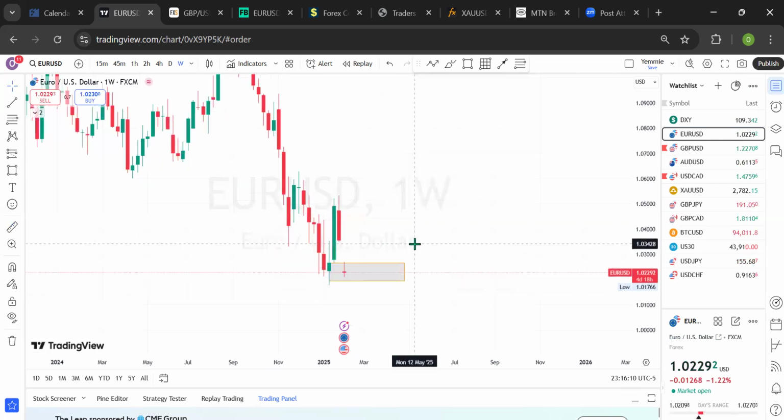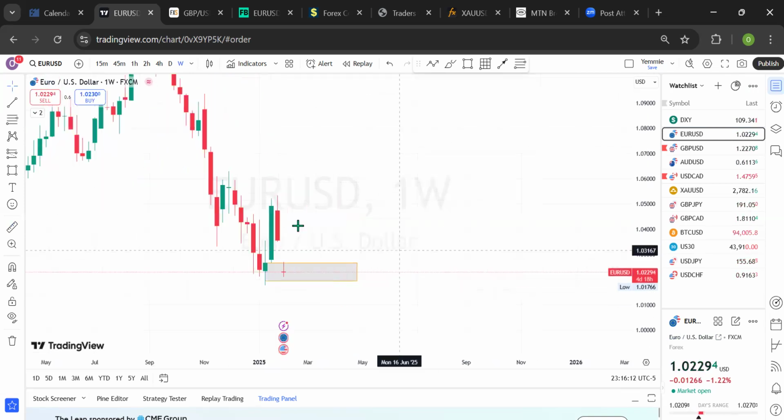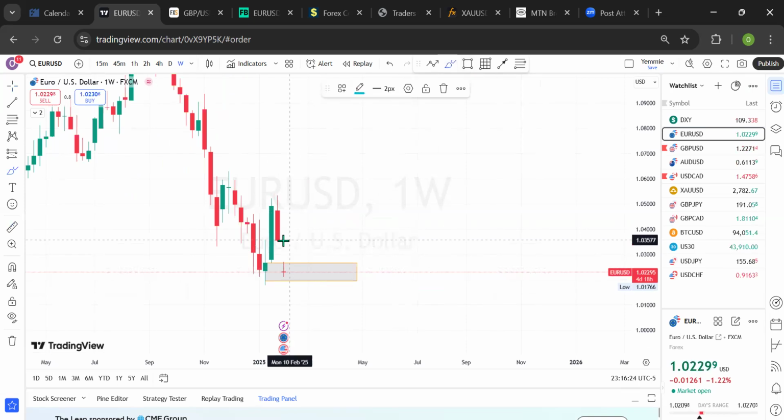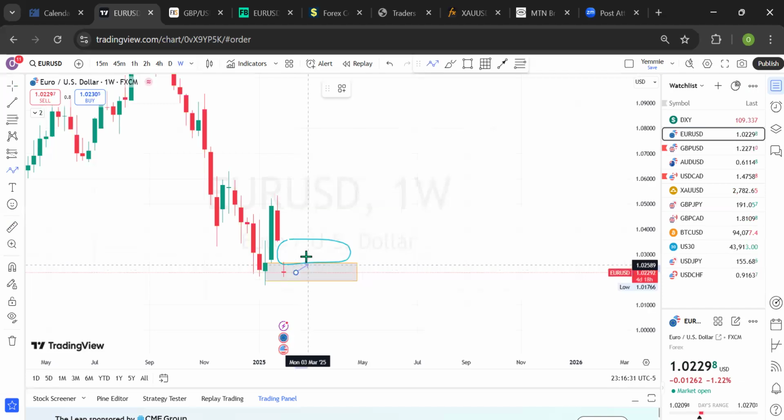When Euro US dollar did this in a day, what else are we expecting it to do? It has done over 100 and something pips in a downward direction for the opening of the week, which is the first trading day. I will only be expecting it to cover up the gap that was created right here. So I'll be expecting this gap to be filled on this outlook. All right, so that is my outlook on Euro USD.